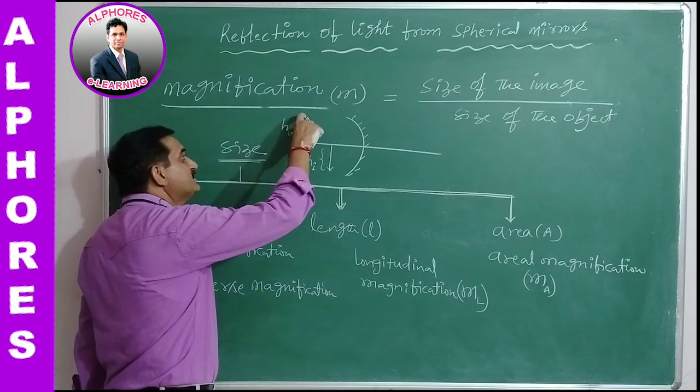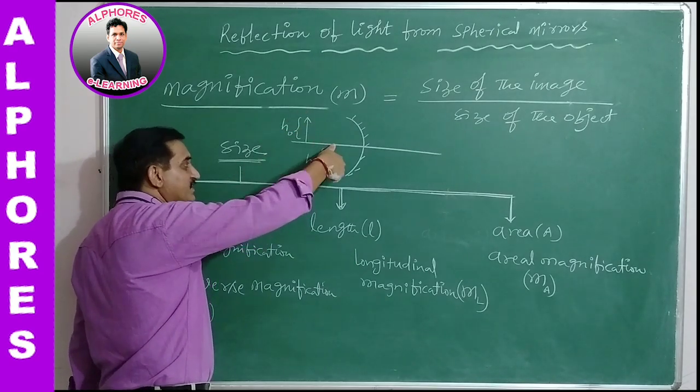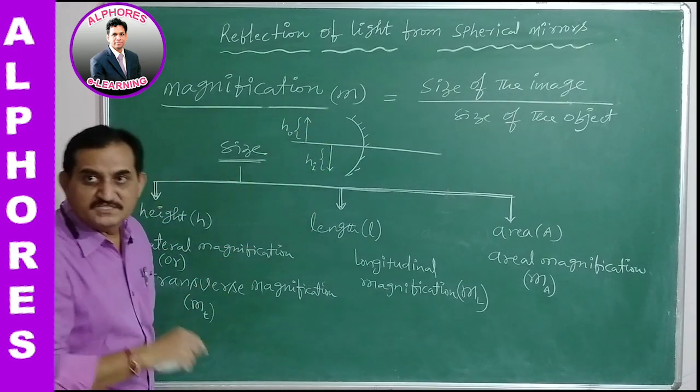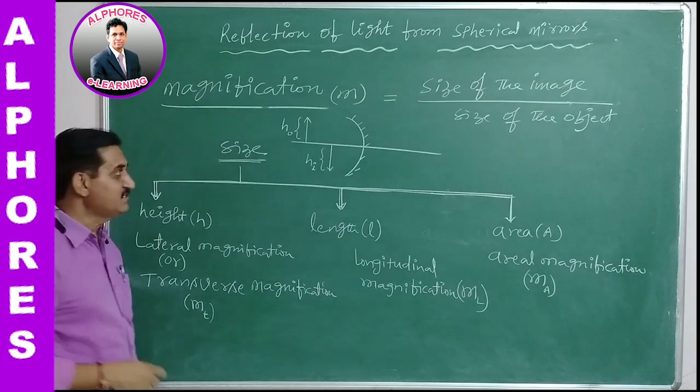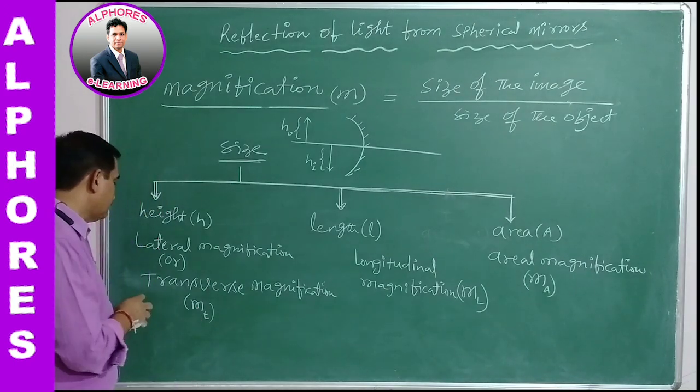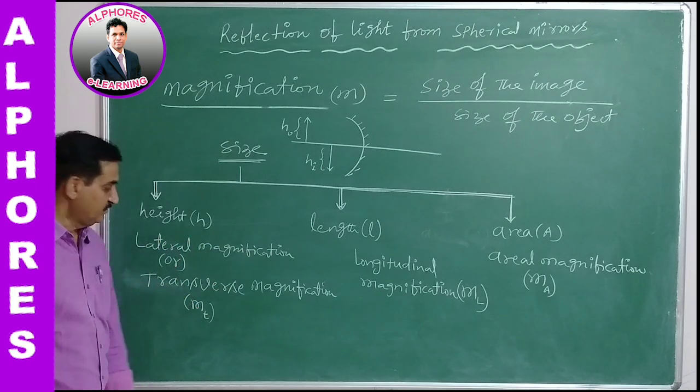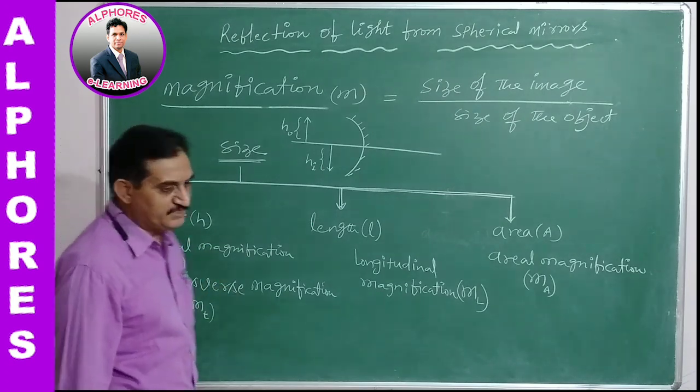The height of the object and the height of the image, these two are measured with reference to the principal axis, and its magnification is lateral magnification, which is known as transverse magnification.